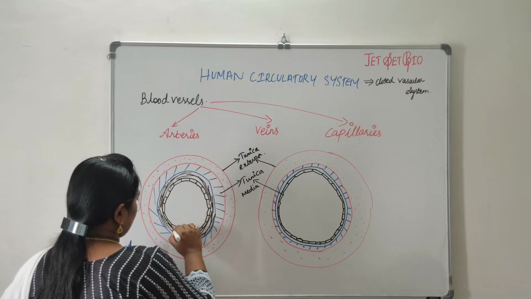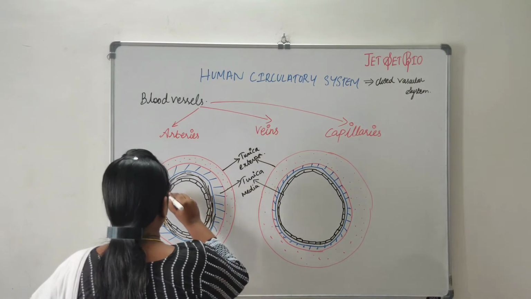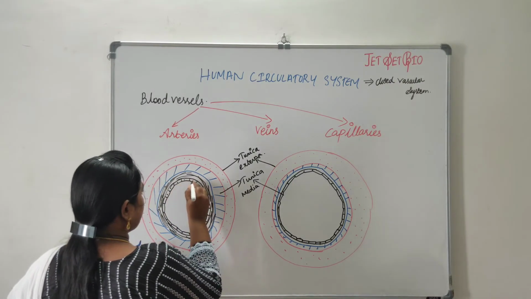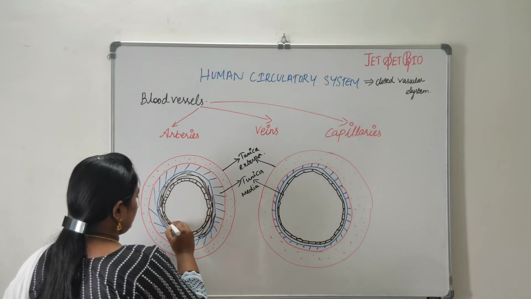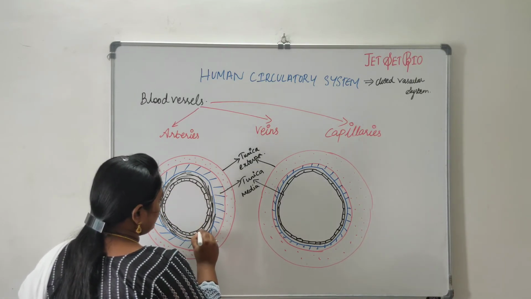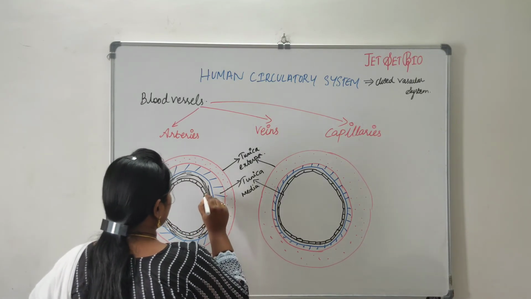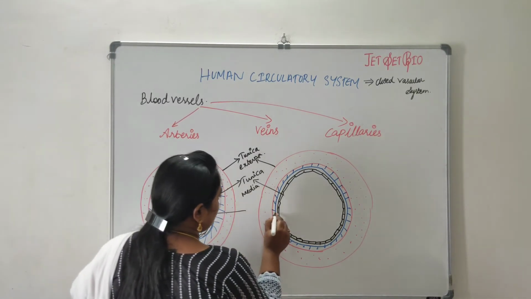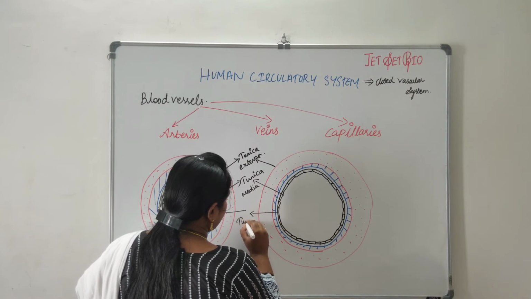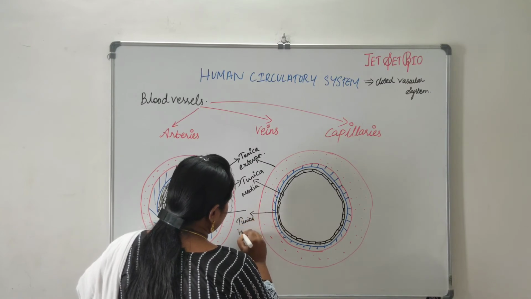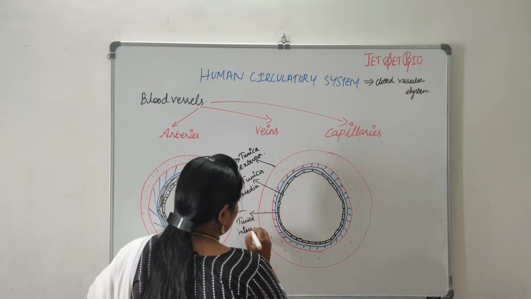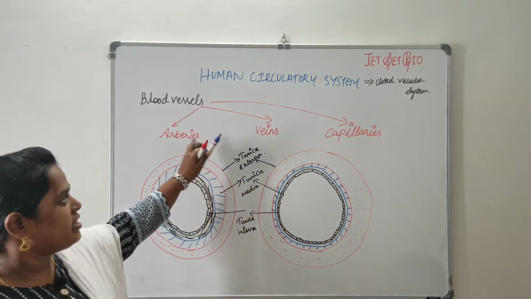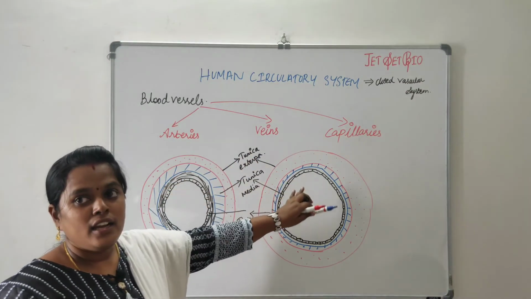So this part along with this endothelium layer, they comprise what? They are comprising the final, that is the innermost layer, tunica interna. This part and this, tunica interna. So I hope that you can see the difference between the transverse section of arteries and the transverse section of veins.